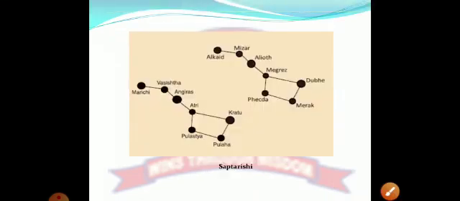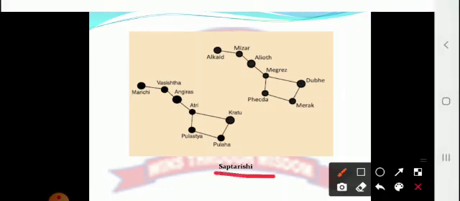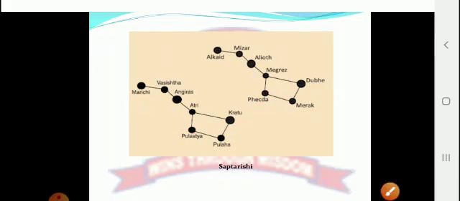Now Ursa Major, as I told you, is also known as Saptarishi. There are 7 saints, or rishis, and their names are according to Hindu mythology. The first saint is Marich Rishi. Second, Vasishtha Rishi. Third, Angiras Rishi. Then Atri, Pulastya, Pulaha and Kratu. These are the 7 rishis.